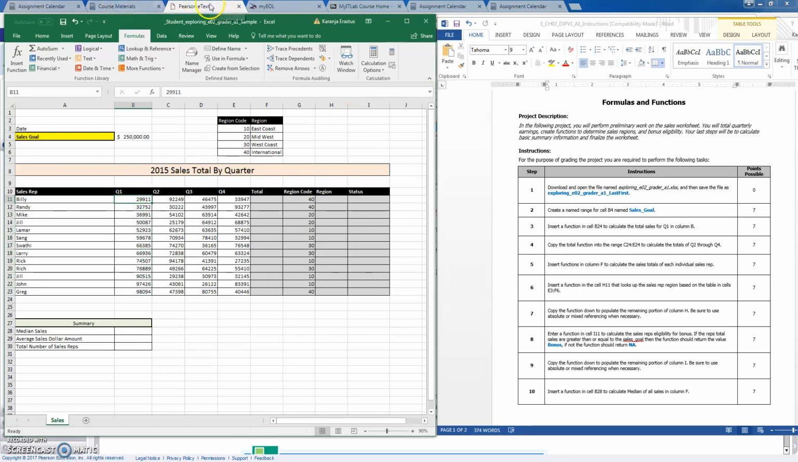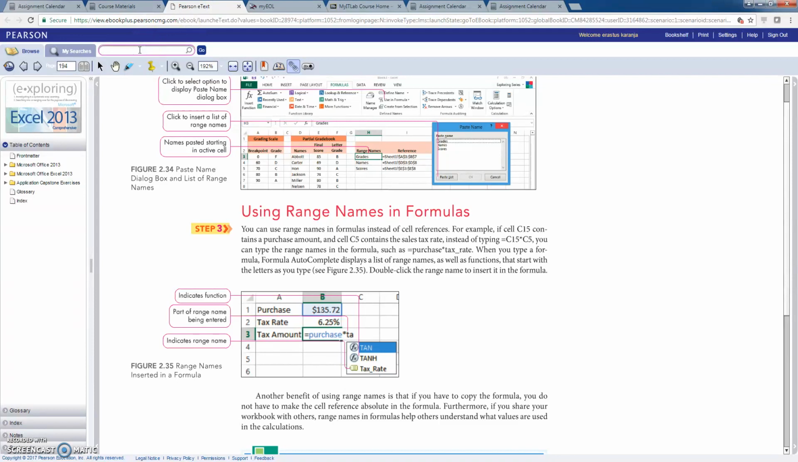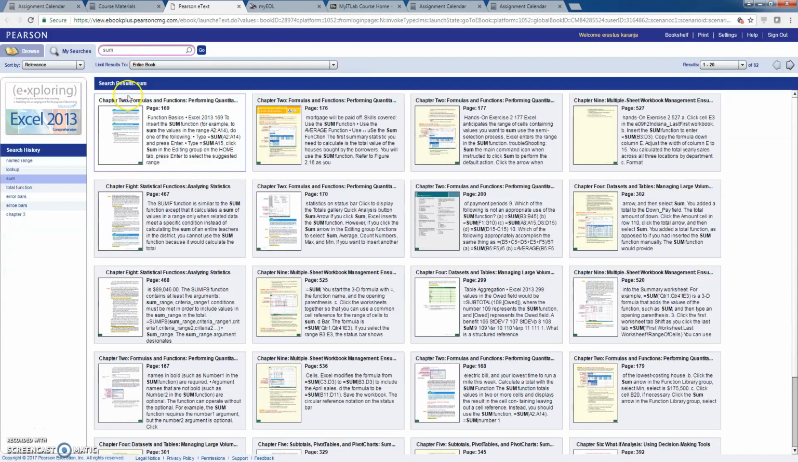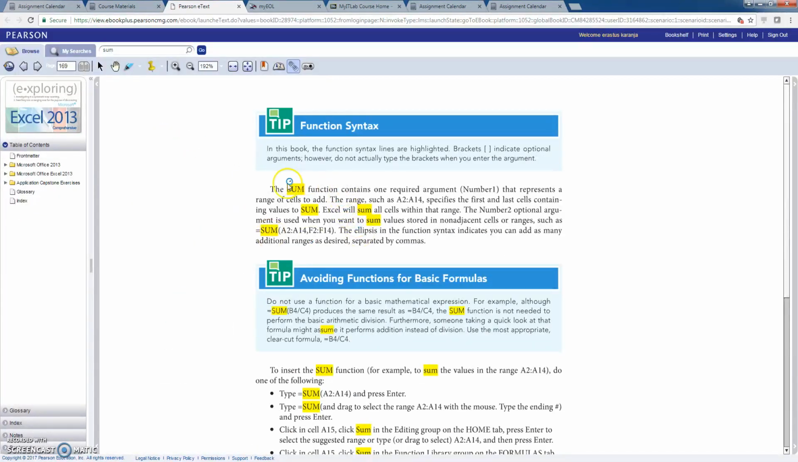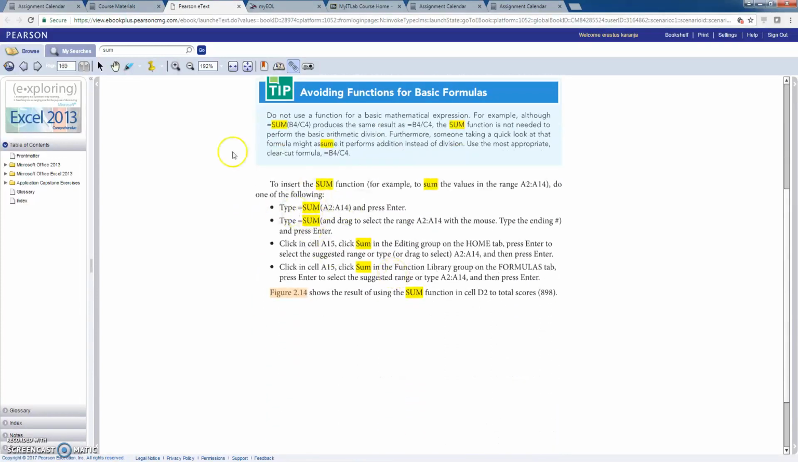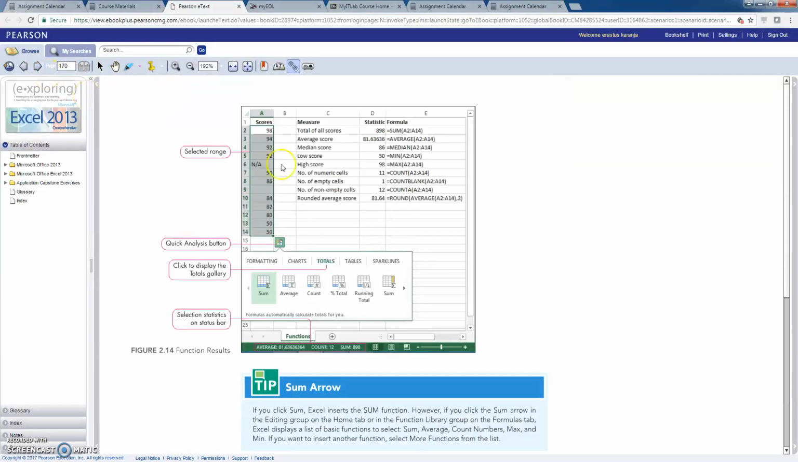So if you don't know how to work with the SUM function, you can come back here and just type sum, enter, and you're doing a Google search. This is chapter 2. You click on that. It gives you information about the SUM function, and if you move all the way down here, it gives you different tips about how to go about working with sums. So total of all the scores, that is the sum, and it gives you the range, if you're doing the average, if you're doing the median. So you have all the formulas, and this is what you're calling the functions in Microsoft Excel.